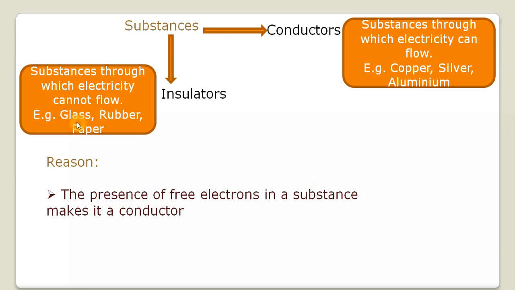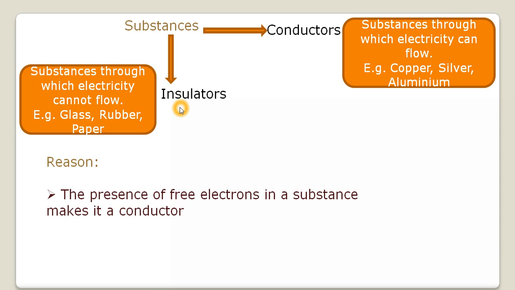It means the plastic scale has accrued some charge. So when insulators are rubbed, they accrue some charge, but those charges do not flow. Those charges are bound to them, they do not move away. That is why those substances are termed as insulators, because electric charges do not flow there.